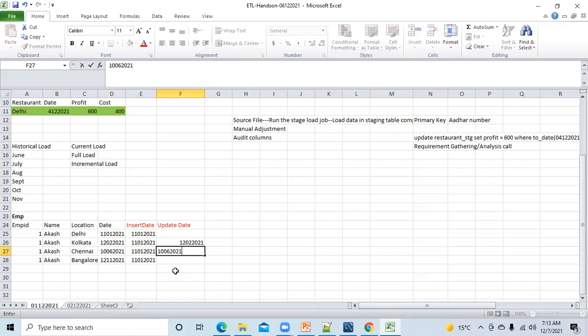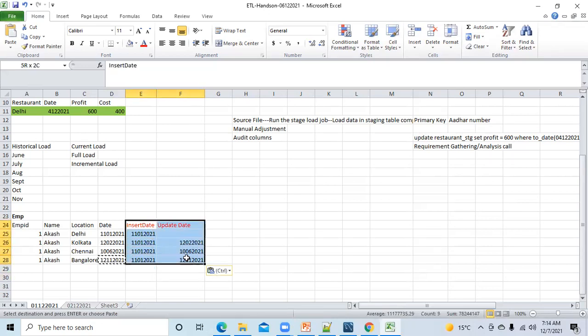So Akash was inserted into the organization on 11th January 2021, but then something happened: his location was changed to Chennai. Similarly, Bangalore, the location was changed on 12th. So from this insert and updated date, you can understand when this record was inserted and when it was updated. Is that clear?